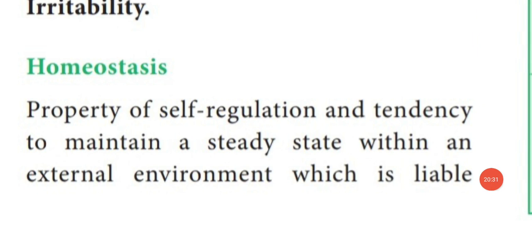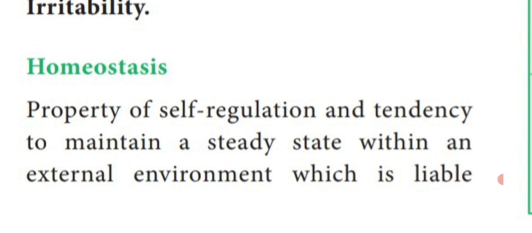Dear students, next one is homeostasis. What is homeostasis? That means how animals and plants maintain their stability in a particular environment. How they stay stable in an environment, that is called homeostasis.